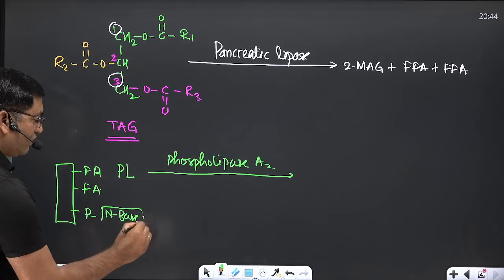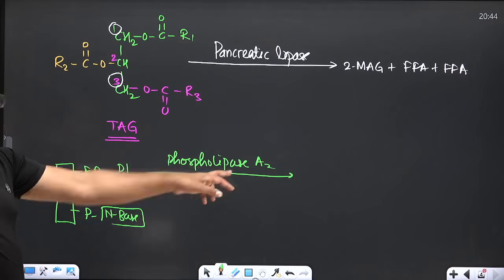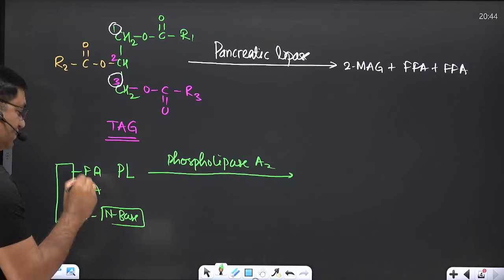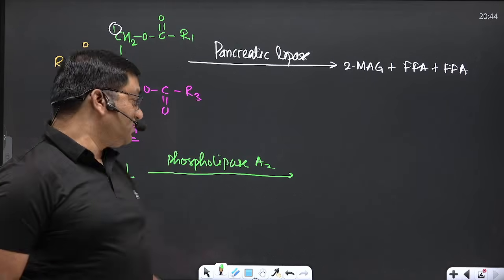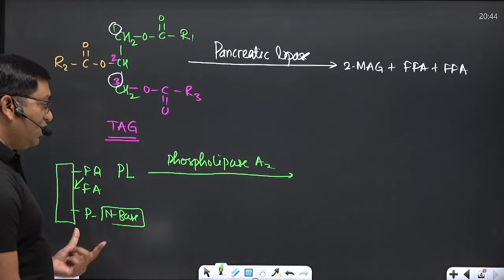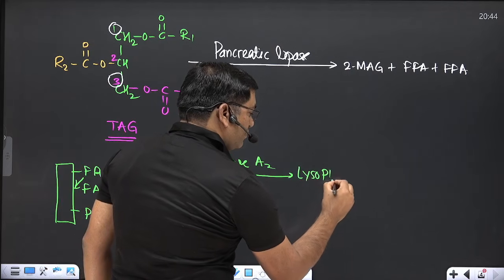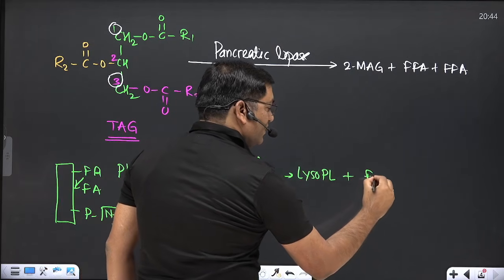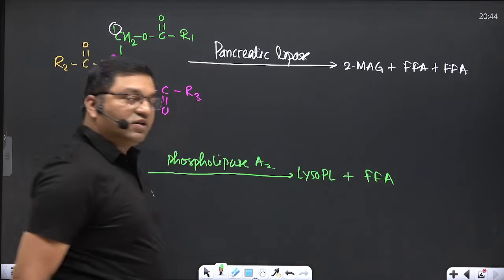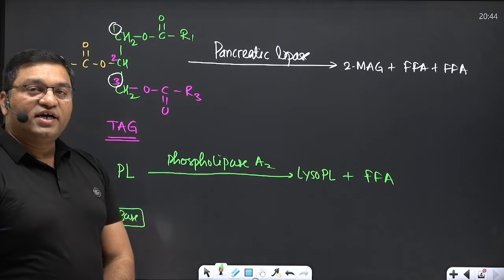So phospholipase A2 will act on this fatty acid and will liberate this fatty acid. It converts the phospholipid into lysophospholipid and free fatty acid.